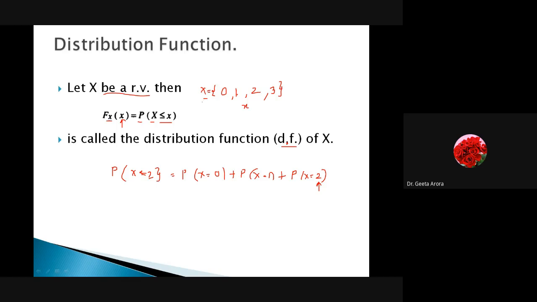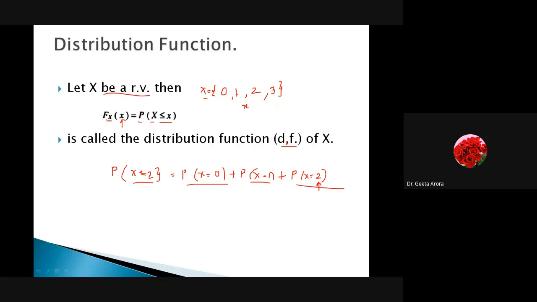In the case of 3 coins, we have learned that capital X can take the value 0, 1, 2 or 3. So these are the values that capital X can take. Suppose I ask you to calculate the probability that the number of heads appearing on tossing the 3 coins is either 0 or 1 or 2. Correct? Or I can say, what is the probability of getting a number of heads less than or equal to 2. So it is the probability of X equal to 0, either this or this or this. If I take the sum, then whatever function is coming is known as a distribution function. Hope it is clear.